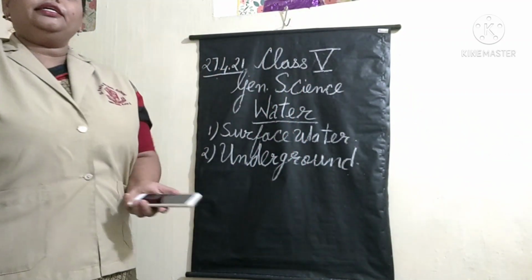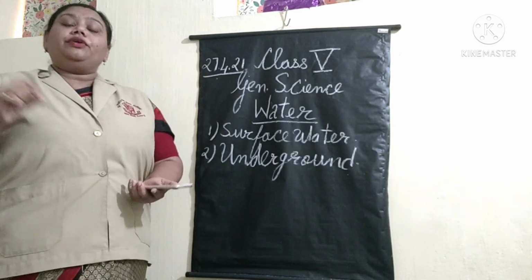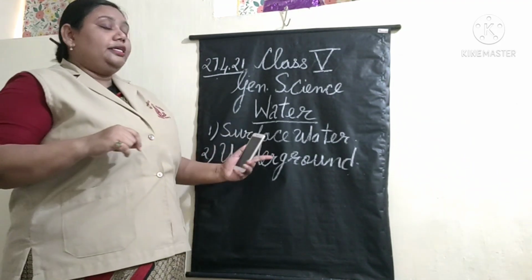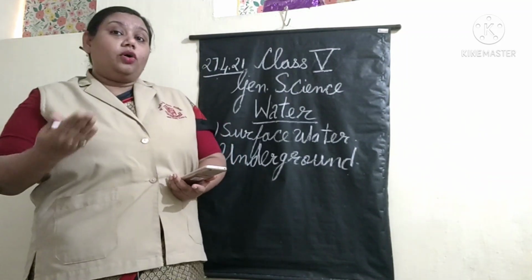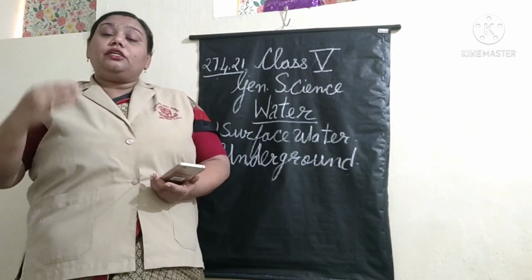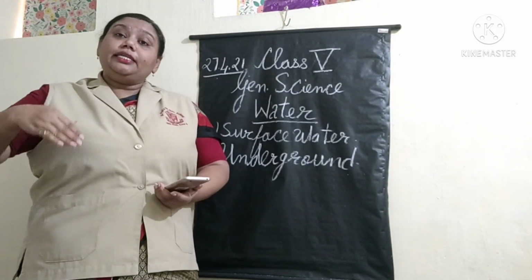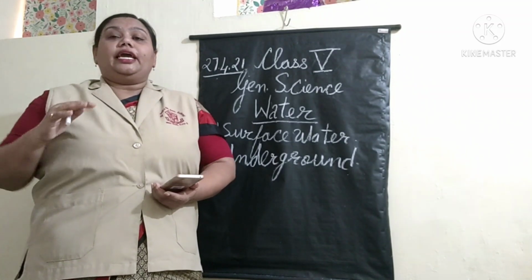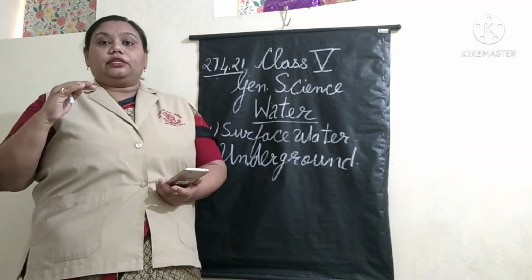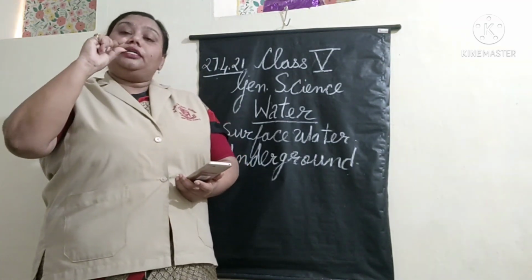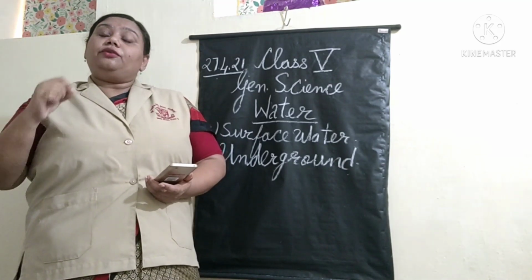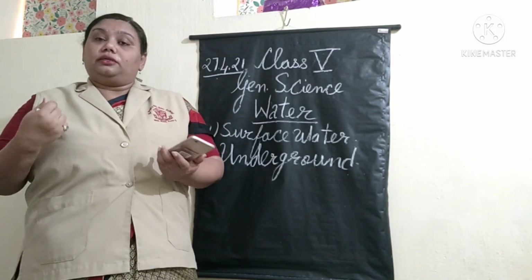Now when we talk about the underground water, it is that water content which is flowing underneath the first layer of the earth, or underneath the soil. From where do we get that water?